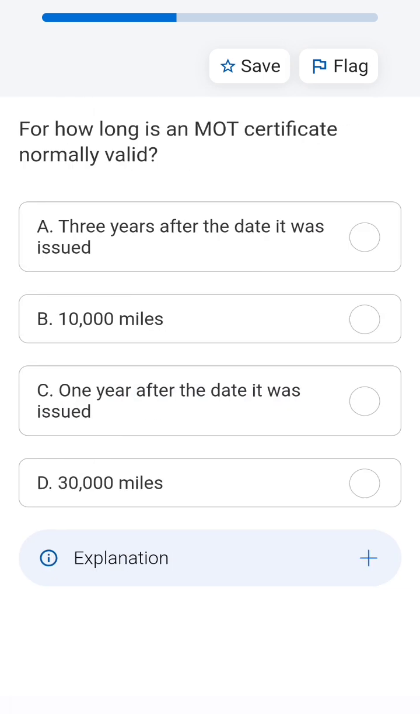For how long is an MOT certificate normally valid? This is a very important question because sometimes a person can get confused in this type of question. An MOT certificate is valid for the first 3 years of your vehicle purchase, which is a new vehicle purchase. But after the 3 years, you have to reapply for it, and it is valid for only 1 year after it is reissued. So after every 1 year you have to get it reissued. So it is valid for only 1 year after the date it was issued.